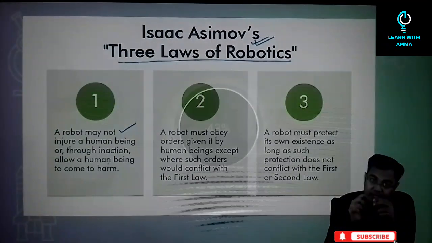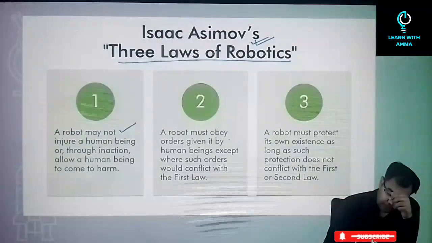Then what was the second law? The second law says that a robot must obey orders given to it by human beings except where such orders would conflict with the first law. That is, any order that has been given to a robot by a human has to be fulfilled. The robot needs to obey. But at the same time, if an order is given in such a manner that obeying it would harm another human being, then in that case, this robot has to ensure that it does not obey the order.